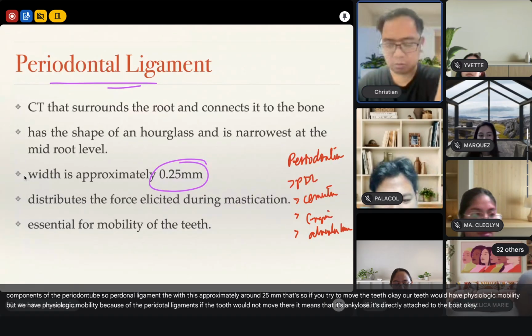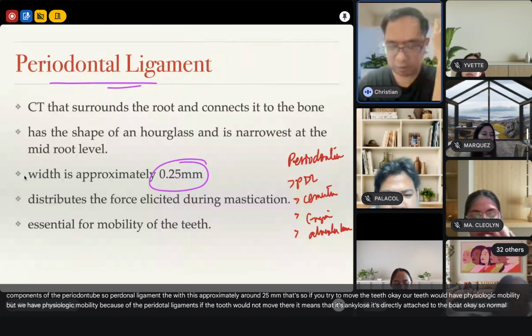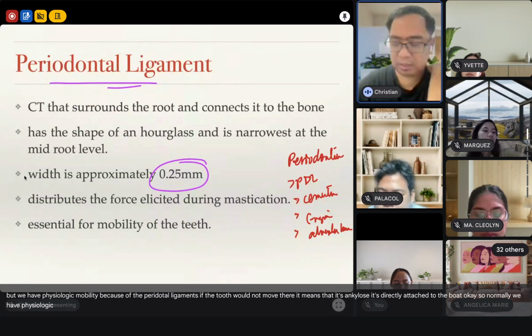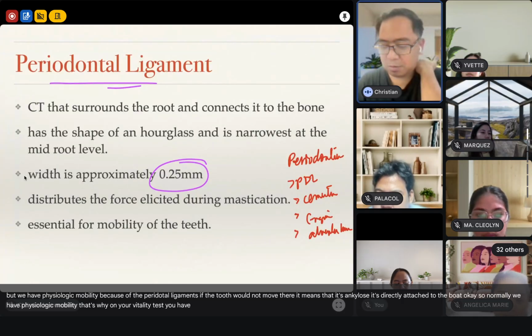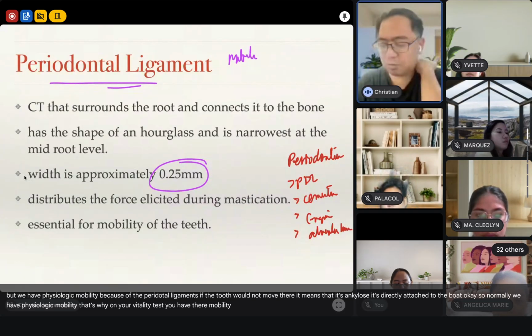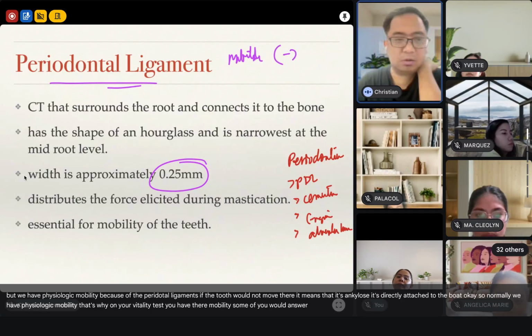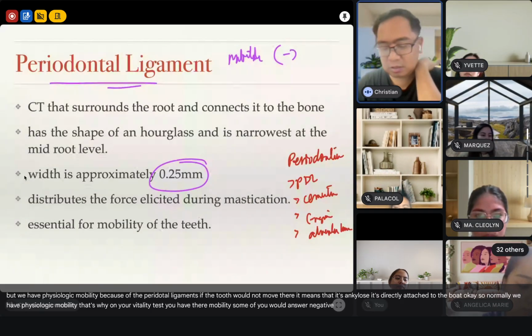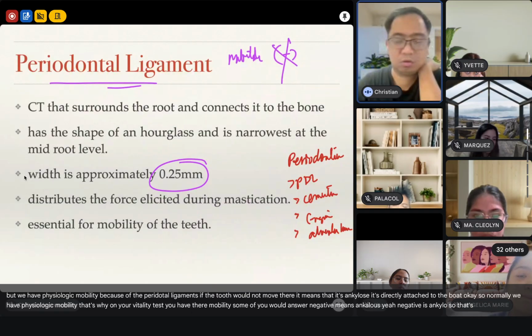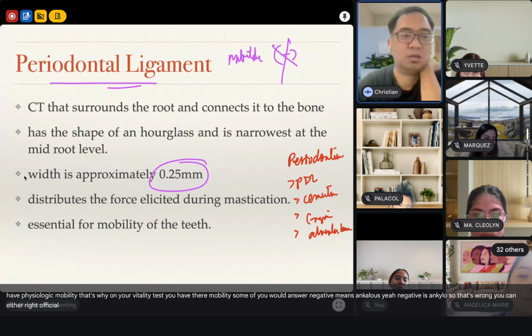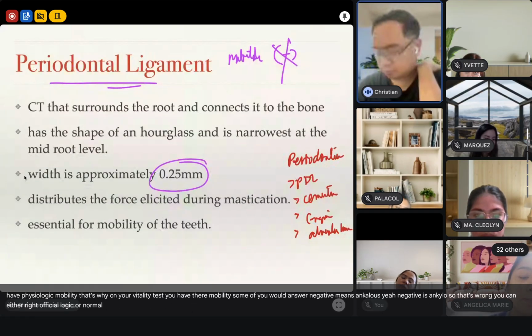So normally we have physiologic mobility. That's why on your vitality test, you have their mobility. Some of you would answer negative. Negative means ankylosed. Negative is ankylosed, so that's wrong. You can either write physiologic or normal. Okay?